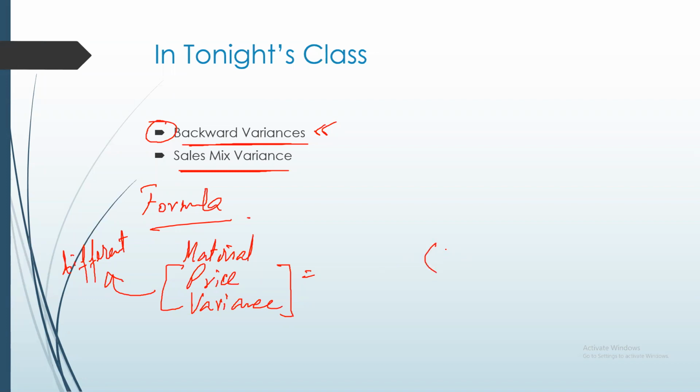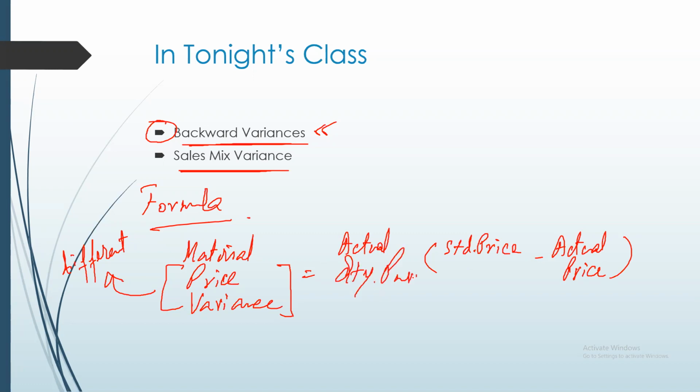We take the standard price and compare it with the actual price, and we multiply the difference by the actual quantity purchased. This is how we calculate the material price variance.